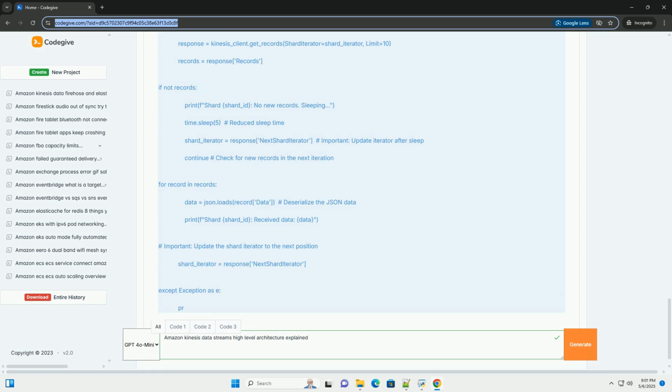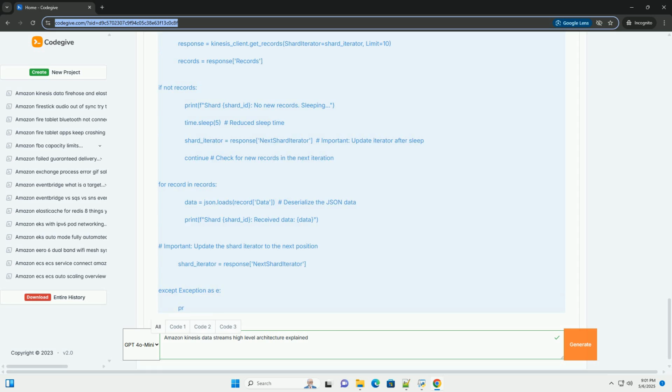Each shard acts as an independent pipe for ingesting and processing data. The number of shards determines the overall read/write capacity of the stream. Consumers: applications that retrieve and process data from the Kinesis data stream. They can be simple applications consuming data directly from the stream or more complex processing pipelines built with services like Lambda or Kinesis Data Analytics.